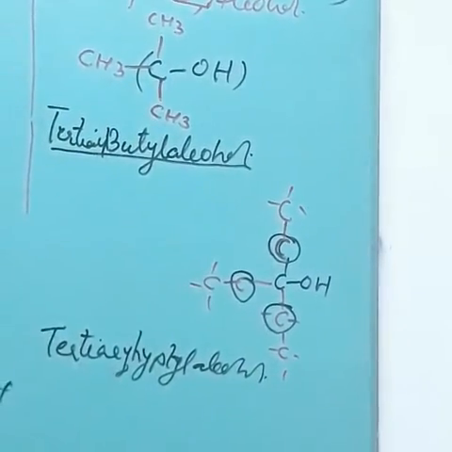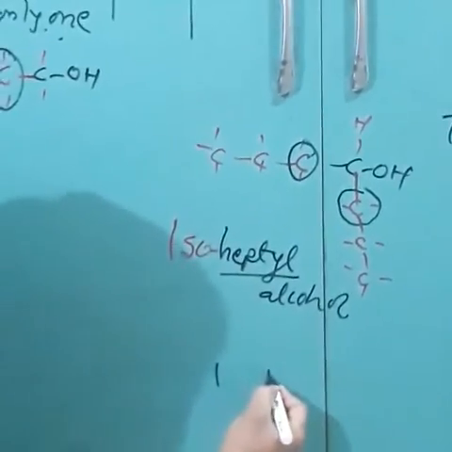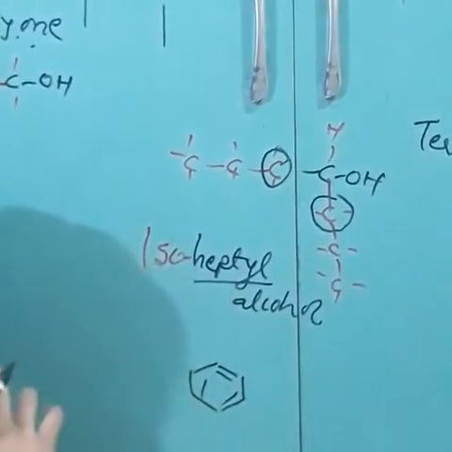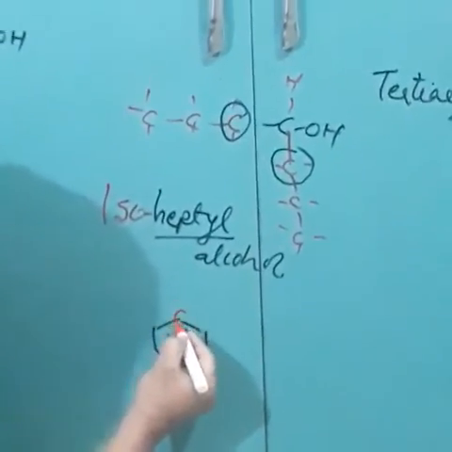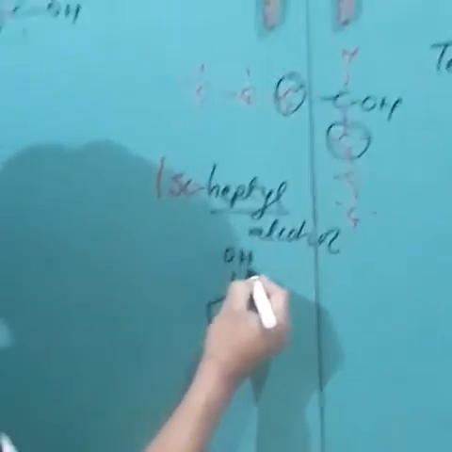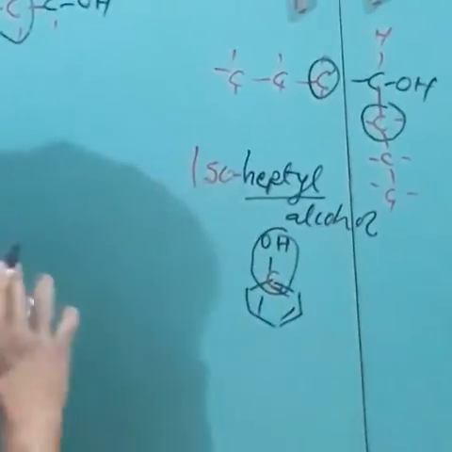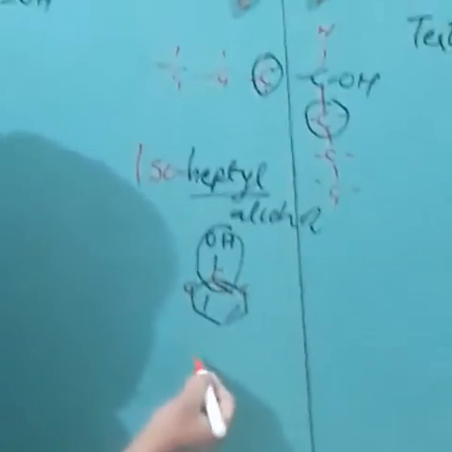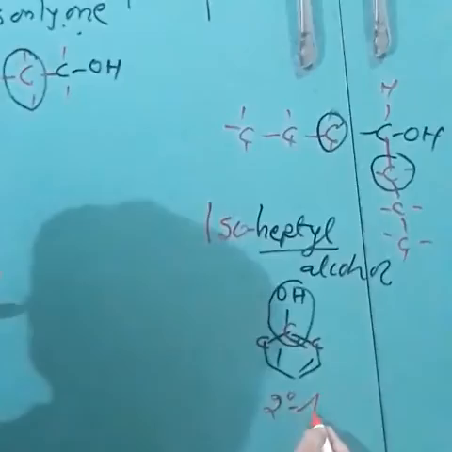Are you getting? Similarly, if you have to write an aromatic compound, say this is an aromatic compound. In this aromatic compound, here is an understood carbon. And if this is an OH group, that becomes a COH group. And how many carbons are directly attached? 1 and 1, 2. Therefore, this is a 2 degree alcohol.